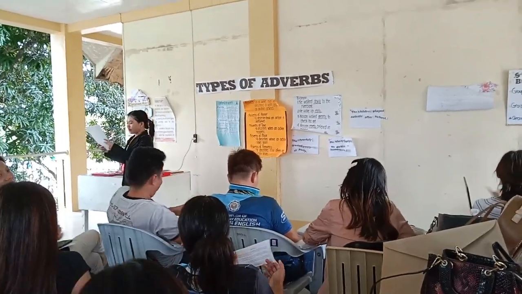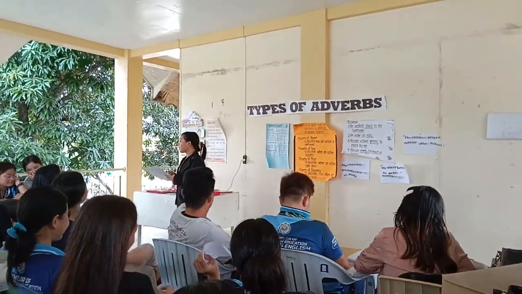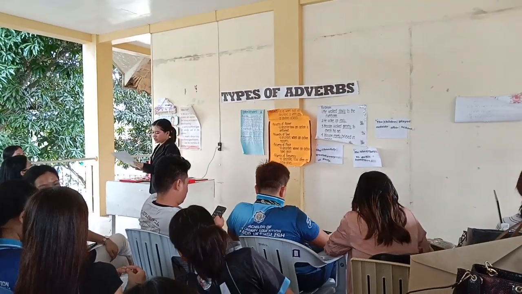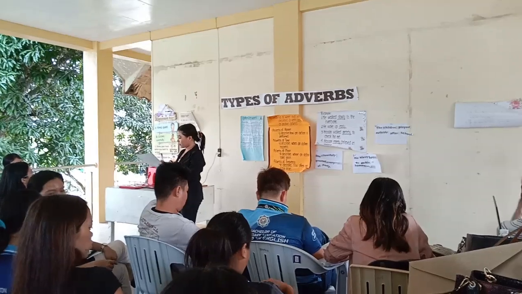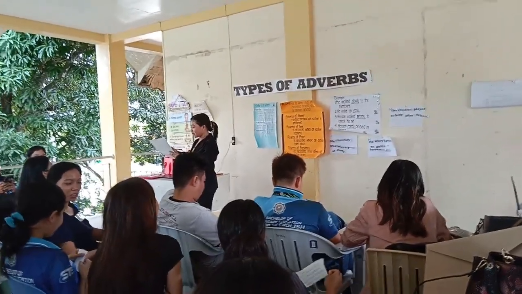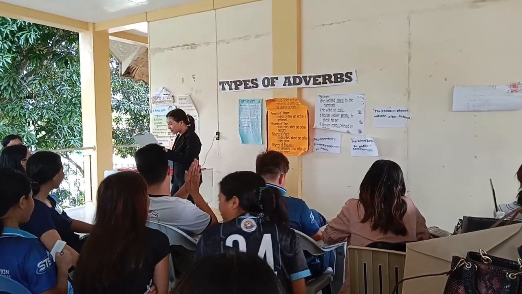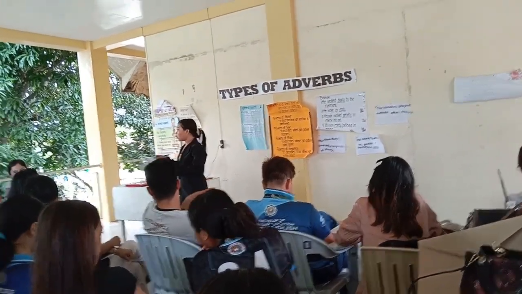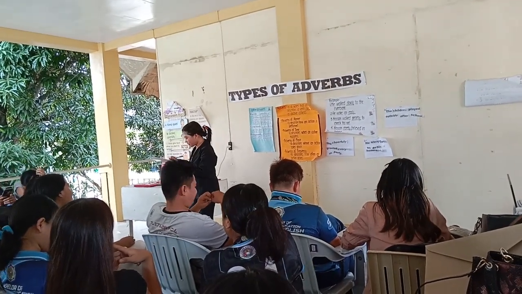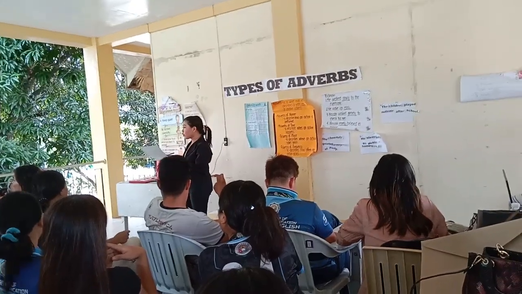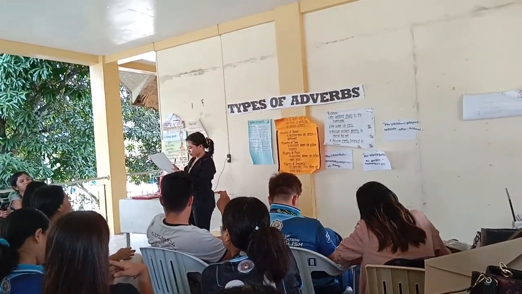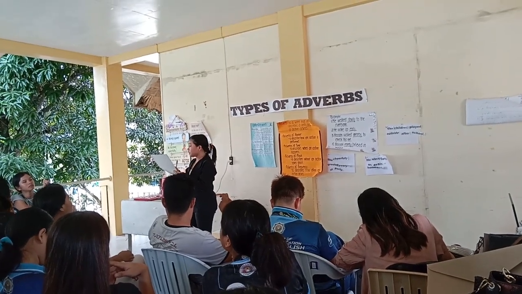So group 3, for the use of adverbs, you have 5 points. You effectively incorporate all 4 types of adverbs. So for grammar and mechanics, I'll give you 3 points because there are minor grammatical errors that's not because of the understanding. So for creativity and context, you have 5 points. And teamwork and collaboration, 3 points. A total of 16 points.